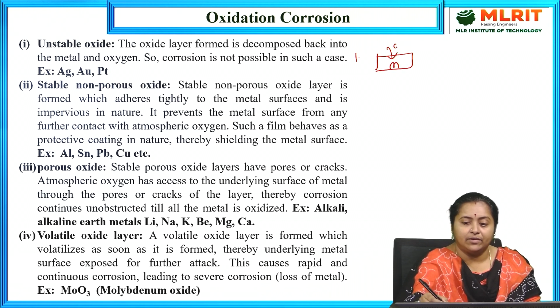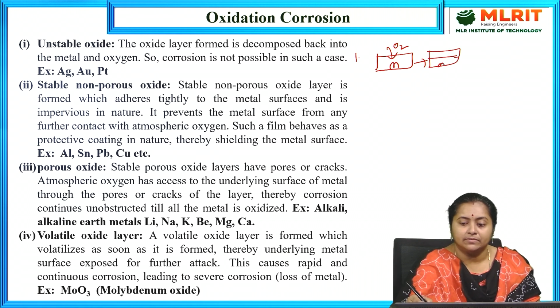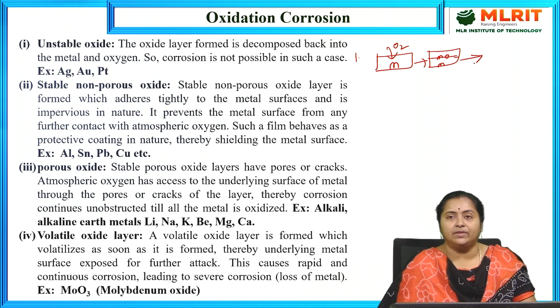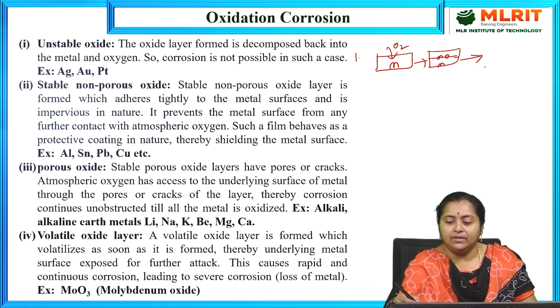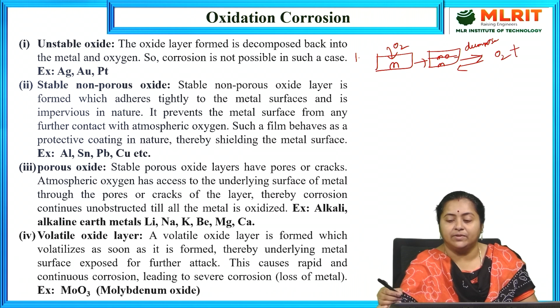Due to the attack of atmospheric oxygen, a metal oxide layer will be produced. If it is unstable in nature, then what will happen? It will come back to the metal and oxygen again. That is, it will decompose. Oxygen will be released into the atmosphere, and the metal gets separated from the oxygen.